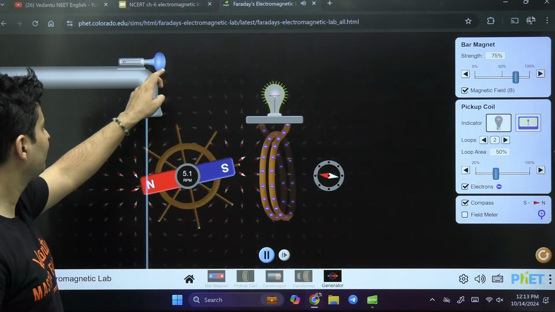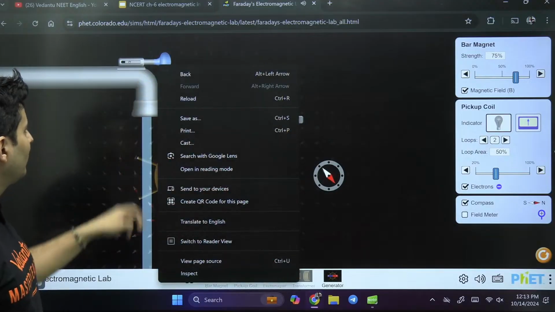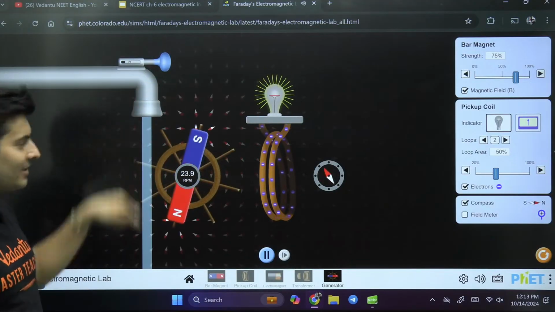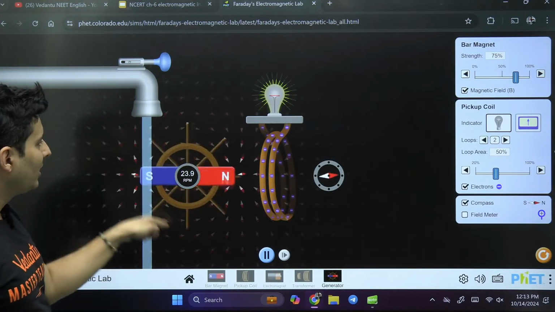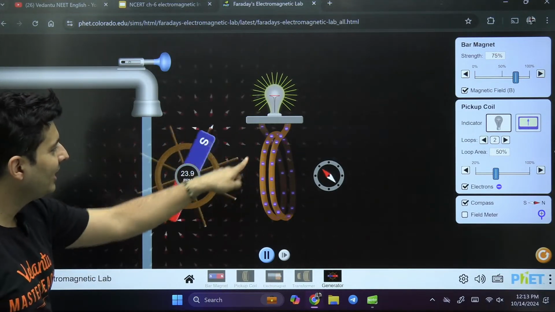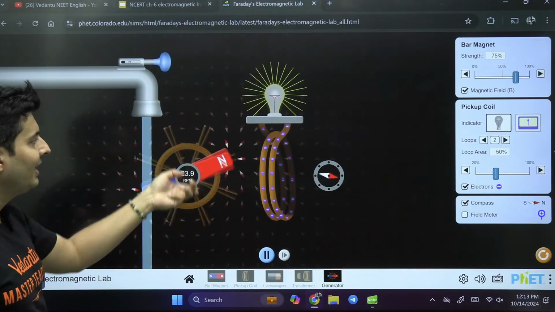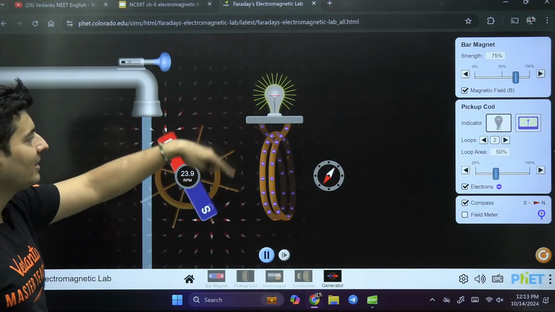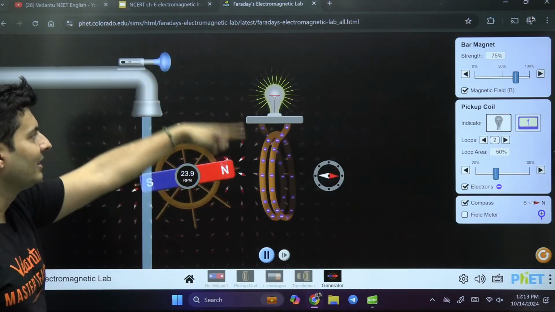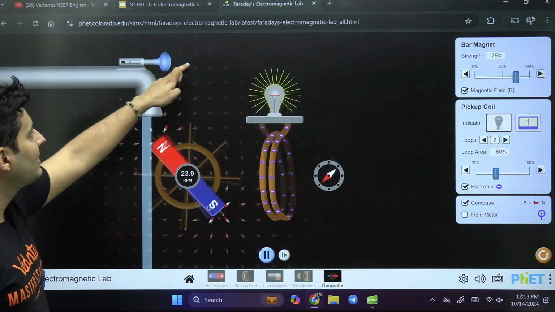Okay. Can you see? It is rotating. This is like a turbine. What is happening? This magnet is rotating, because of which in this coil the flux is increasing and decreasing. When increasing, the current is in one way, other times it is the other way. And slowly you can see the current is increasing, decreasing. EMF is increasing, decreasing. So that's what is happening. Can you see that?